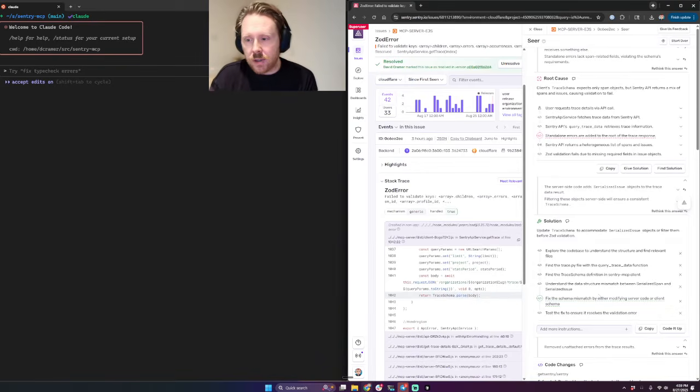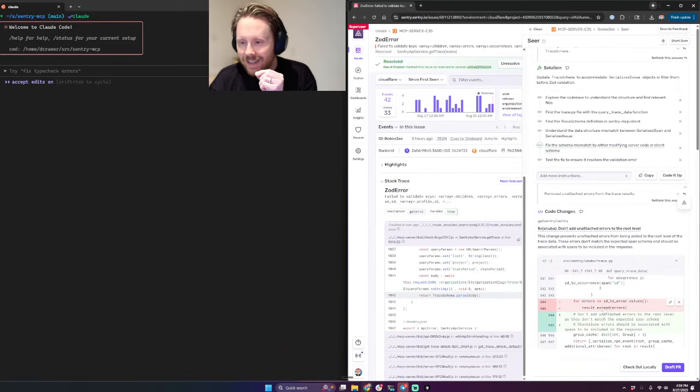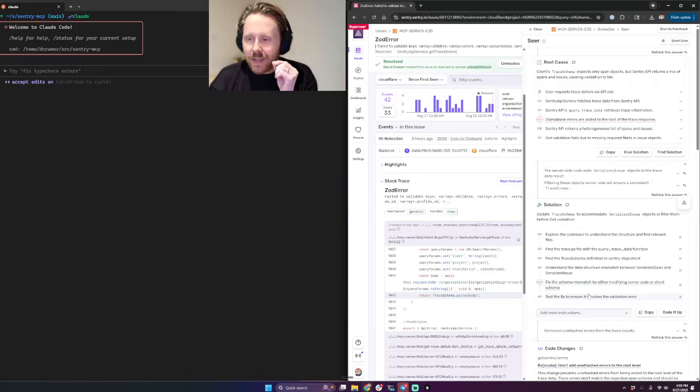But it thinks the solution is only to support spans and issues, where really what we need to do is support any number of unknown objects, because actually all we wanted were spans in this case. And it doesn't quite understand that intent. This is probably something we can improve over time, but there's only so much you can do. That's fine.